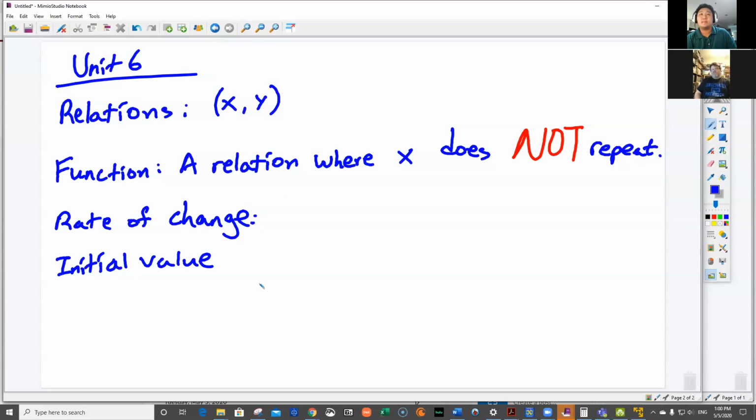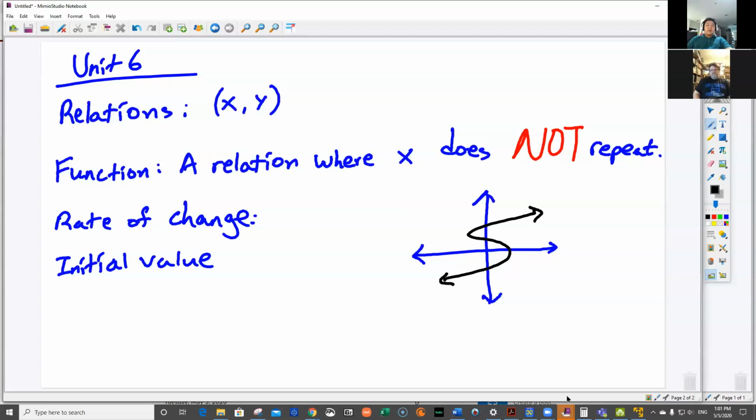Okay. What would I do if I'm given a relation as a graph and I don't necessarily know where my x's are? How do I know if it's a function? Ooh, so you're talking about something like if I have this graph here, and let's say I were to draw this shape of this graph right here, right? Yeah. So I kind of remember that it was some kind of test, right?